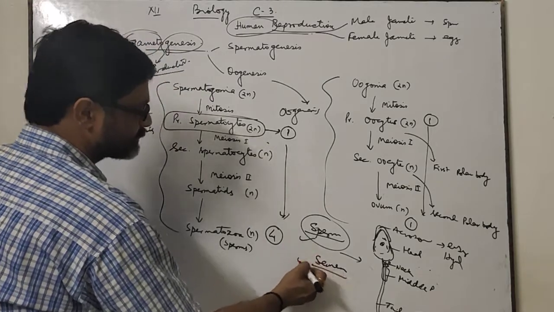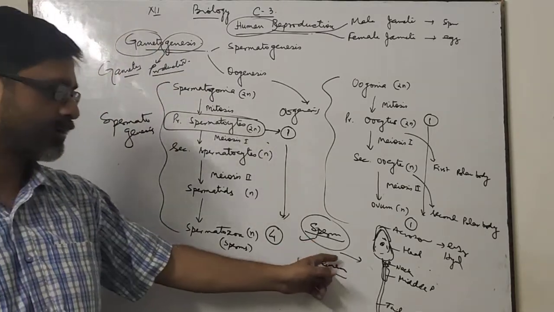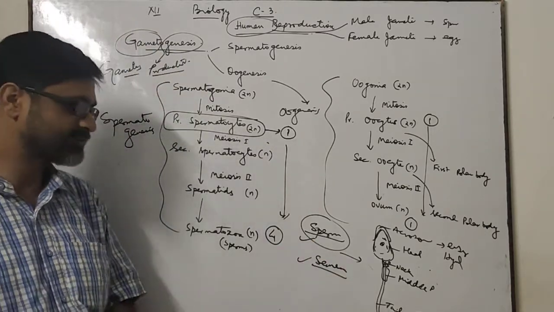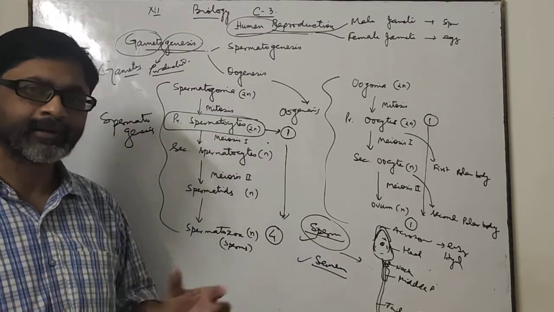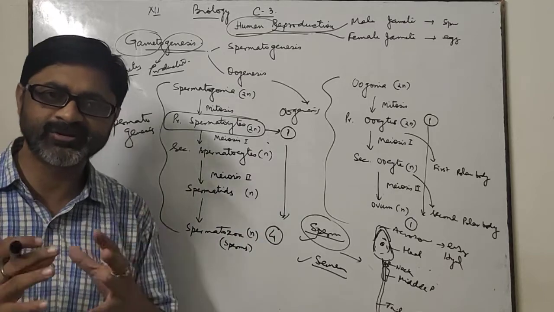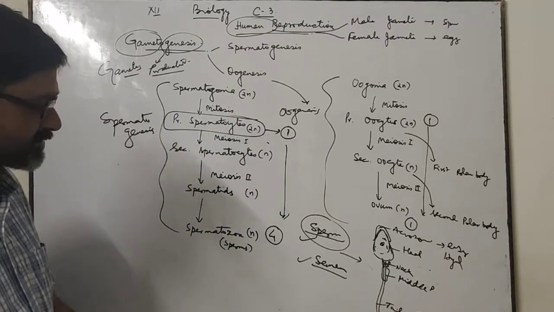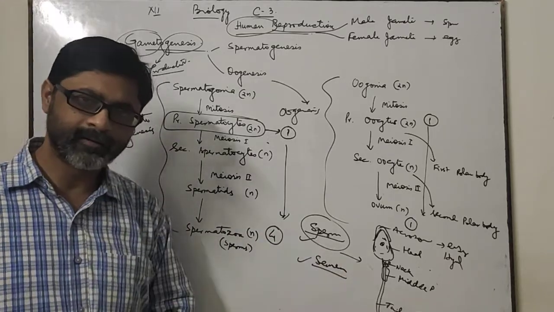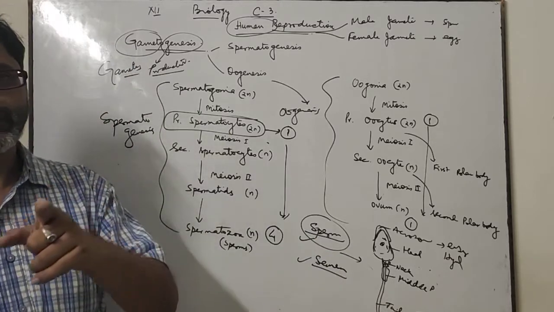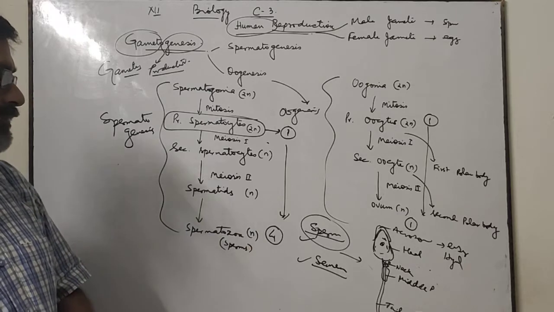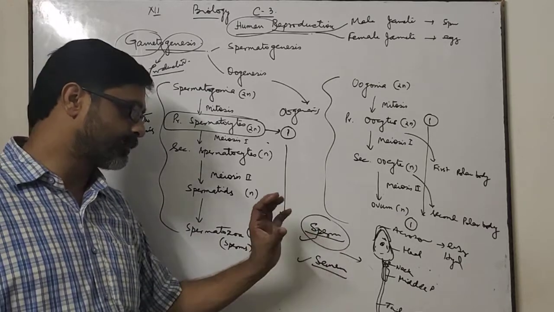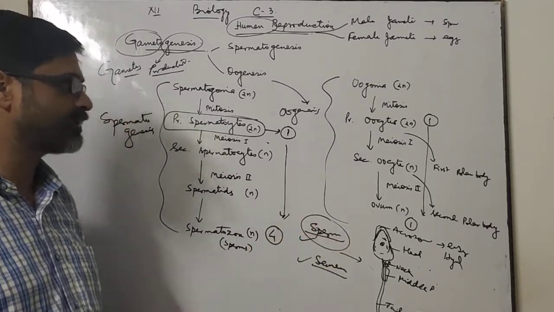What is the difference between sperm and semen? Sperm is only the male gamete, and semen is the mixture of sperm and secretions of various accessory glands of male: seminal vesicles, prostate gland, and bulbourethral gland. They secrete a liquid which, when combines with sperm, forms semen.